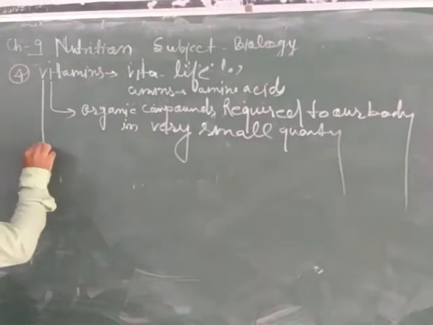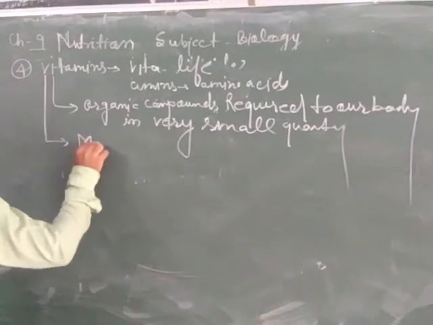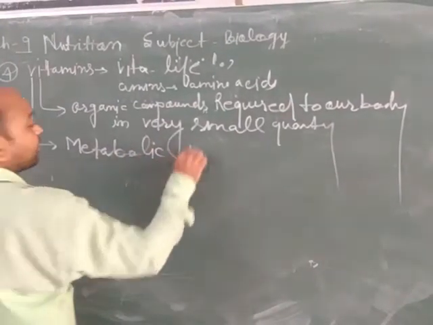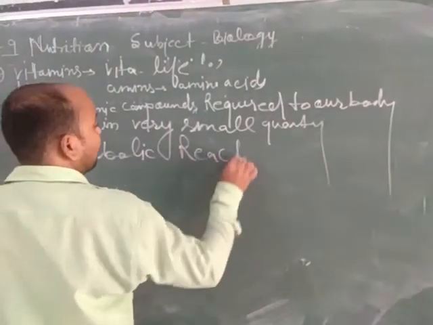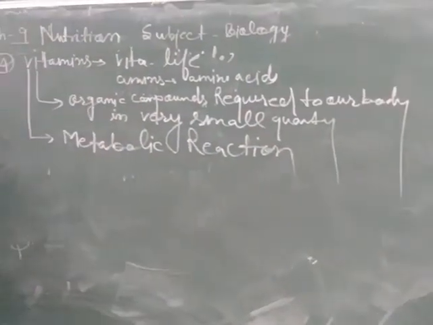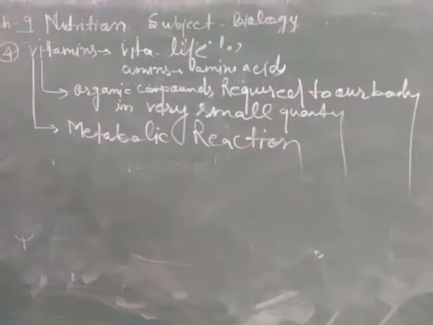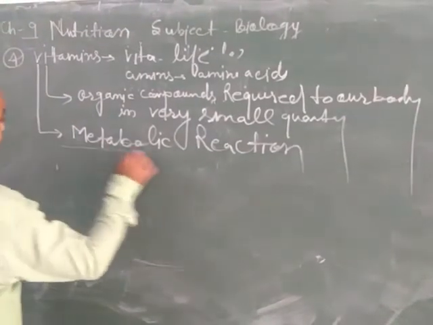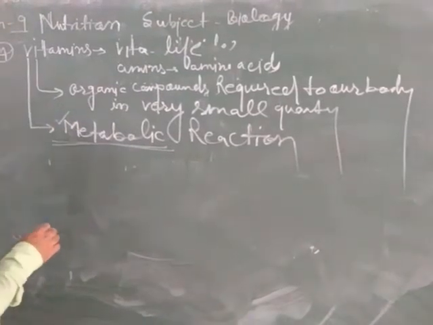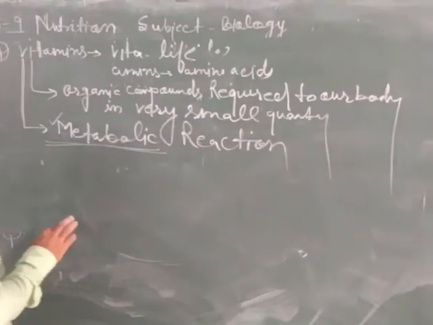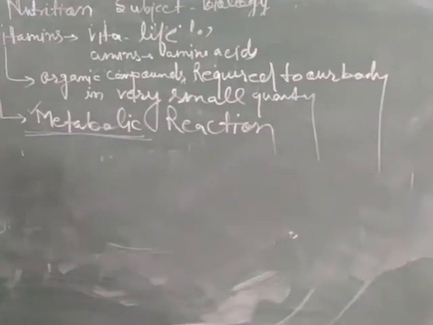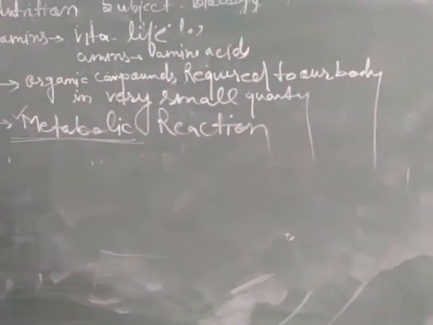Metabolic activities, or we can say reactions, are carried out with the help of vitamins in our body for maintaining different types of activities. Now the question arises, what are metabolic activities? Those activities which are responsible for carrying out different body activities, to produce energy and for the formation of our body, are called metabolic activities.